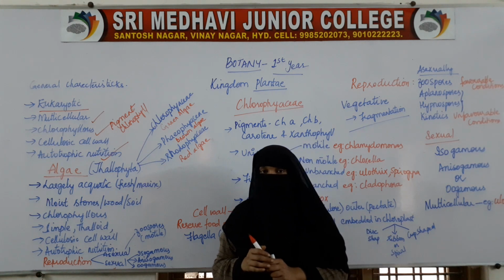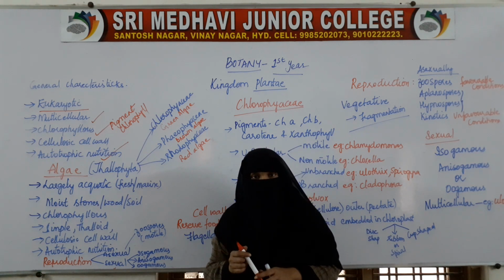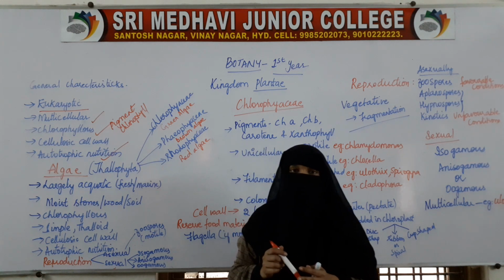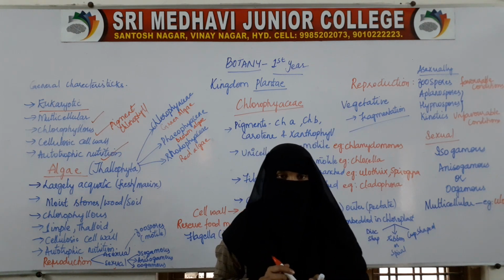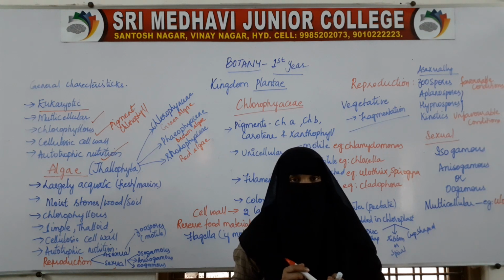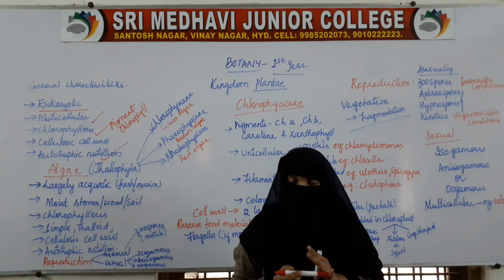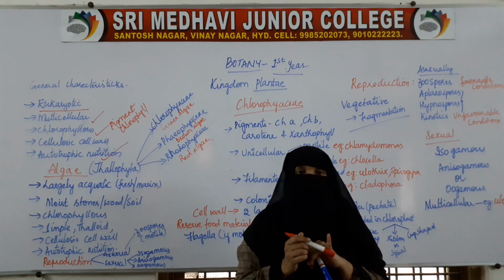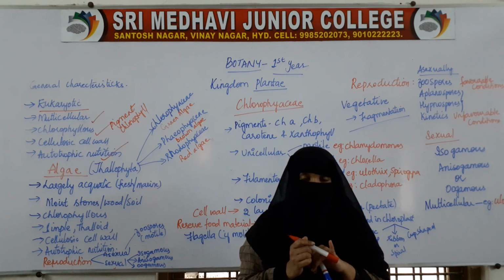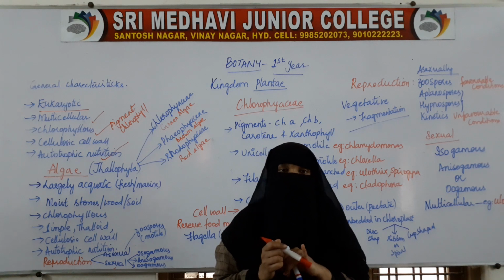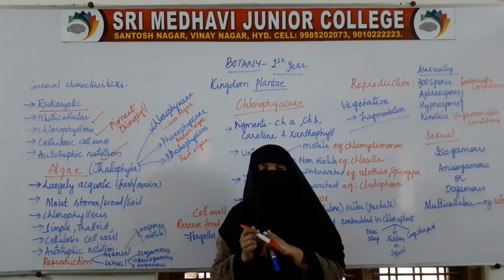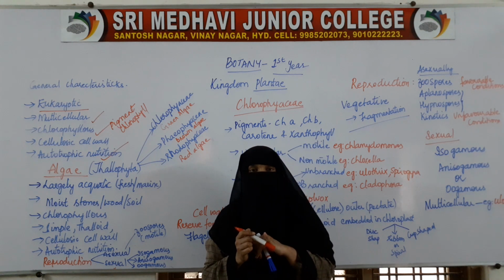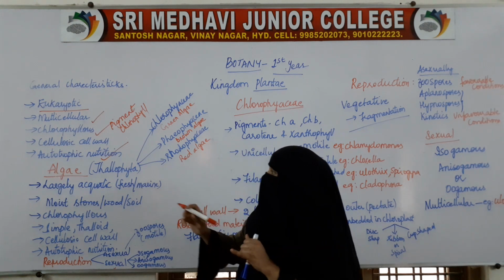In cryptogams, we have three groups, that is Thallophyta, Bryophyta and Pteridophyta. So, we will start with the cryptogams, and the first group which we will study in cryptogams is Thallophyta.